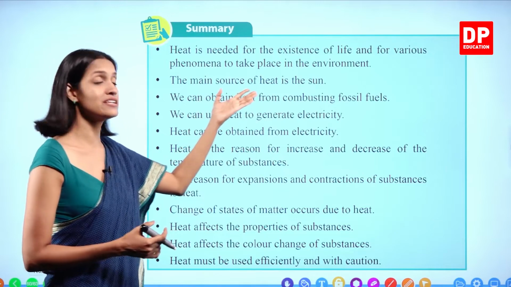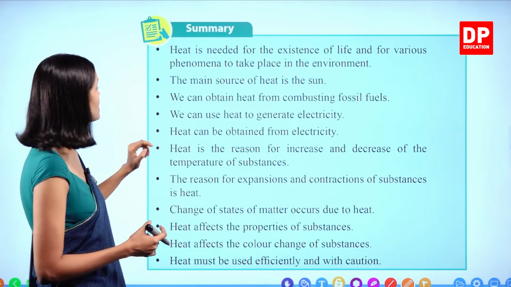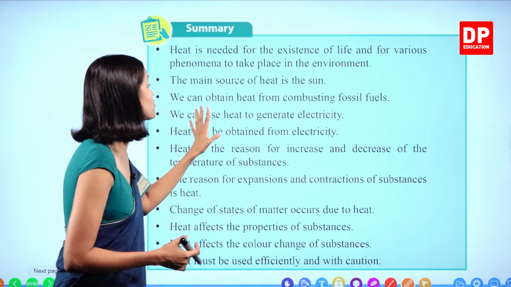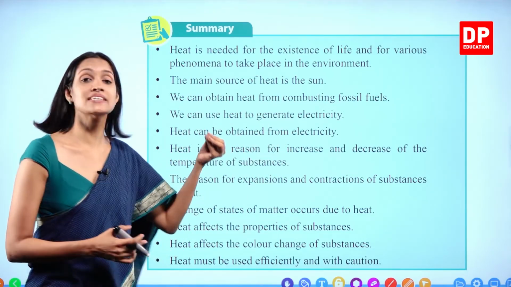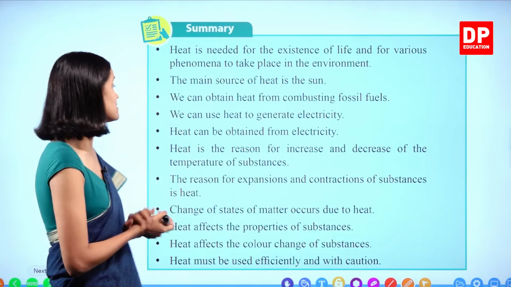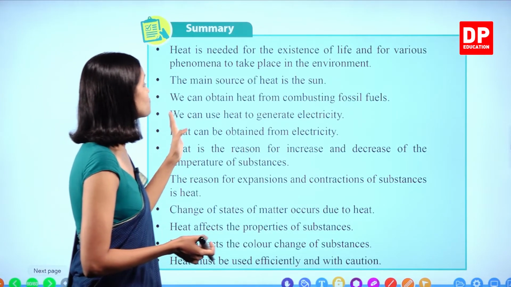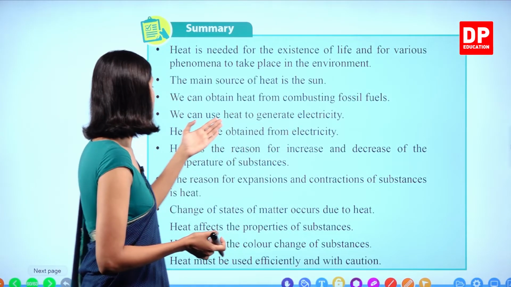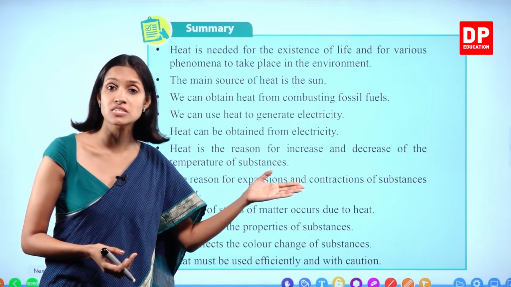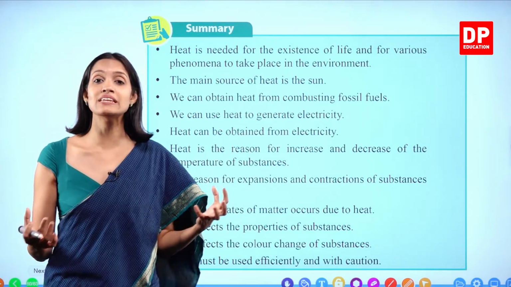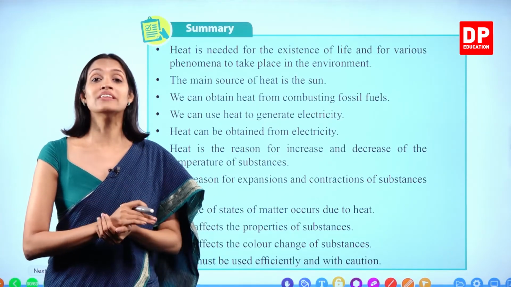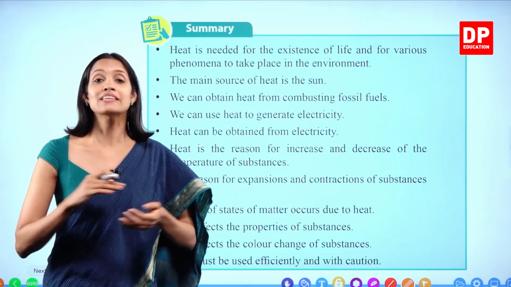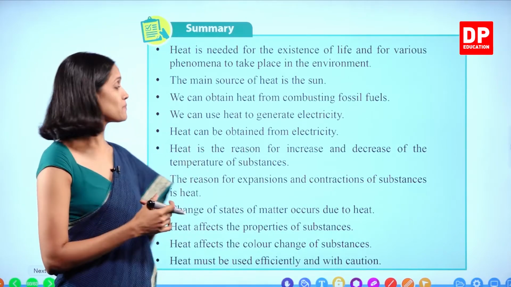Using heat, we can generate electricity, right? Heat can be obtained from electricity. Okay, because electricity has a heating effect. Okay, children? Heat is the reason for increase and decrease of the temperature of substances. You all know that when heat is absorbed by objects, their temperature increases. When heat is released by objects, their temperature reduces. Okay?